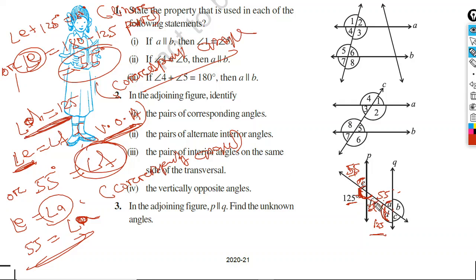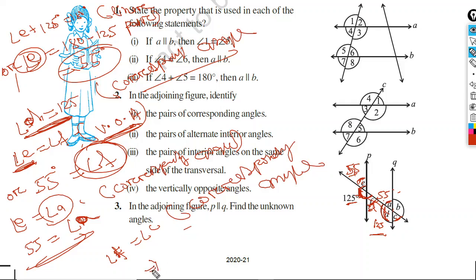Now you see angle F is equal to angle C. Why? Corresponding angles. You can write angle F equal to angle C, reason: corresponding angles.